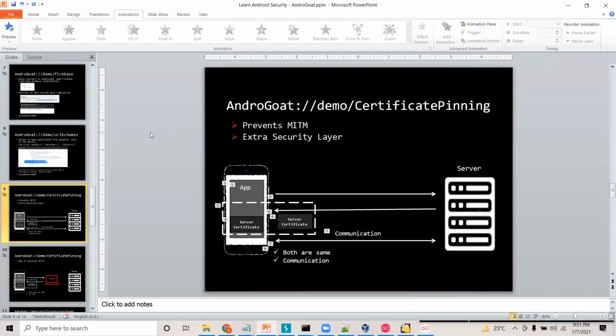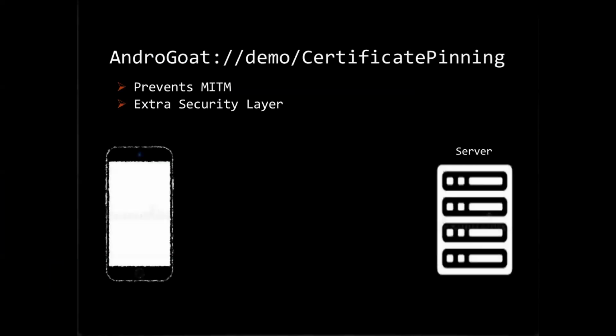Now with this particular slide, I would like to explain what certificate pinning is, and later we will see what the advantage is. Certificate pinning is basically a security control at the client side in order to prevent MITM. This adds an extra security layer to mobile applications. Let us try to understand here. I have the mobile phone on the left hand side and the server on the right hand side. I have the application installed in the mobile phone, and my application has the server certificate bundled. This is called pinning the certificate within the application.